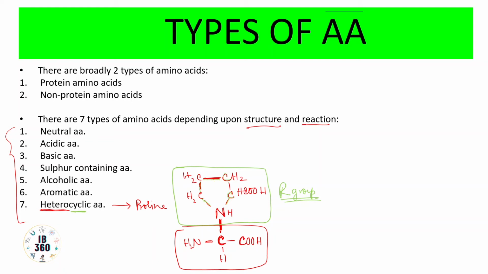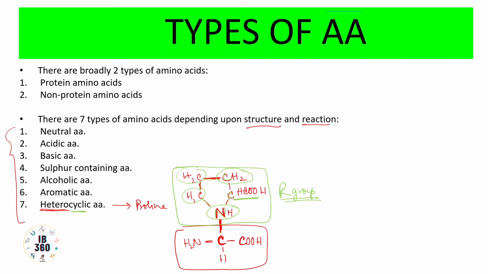Also, 3 corners have a CH2 group, a methylene group, but this end has a carboxylic acid, and this is the nitrogen found in the 5th corner. So this is an example of a heterocyclic amino acid, which is proline.